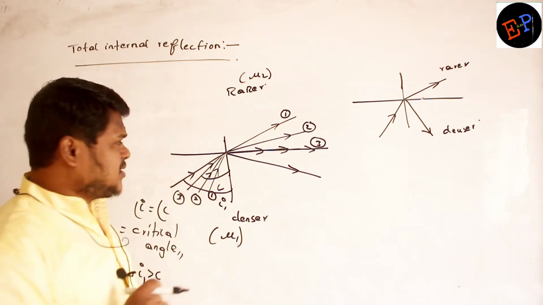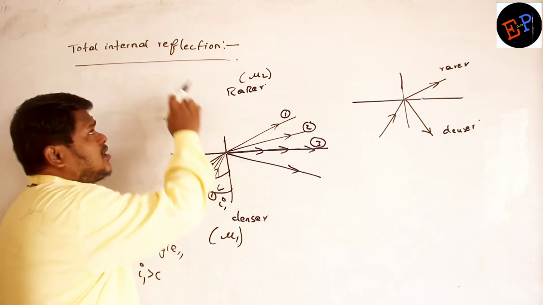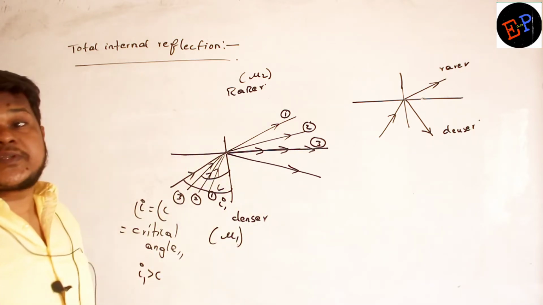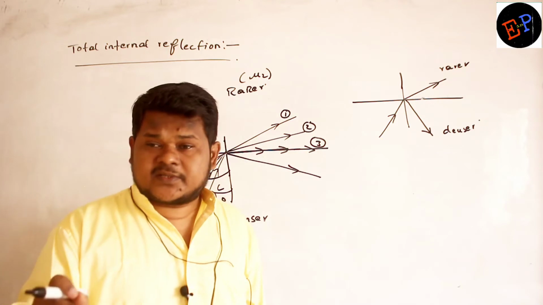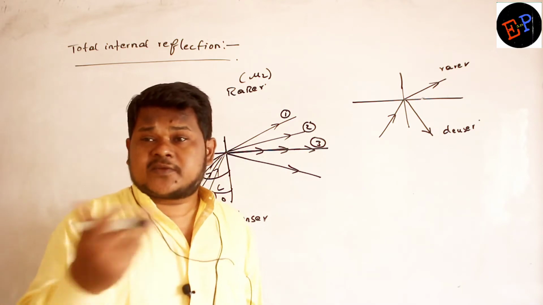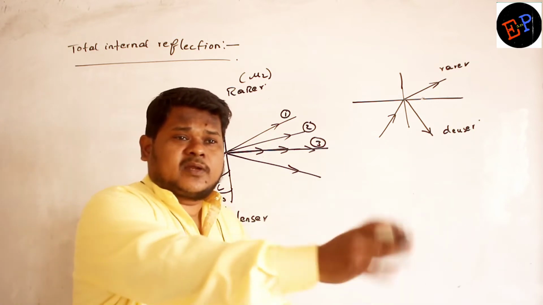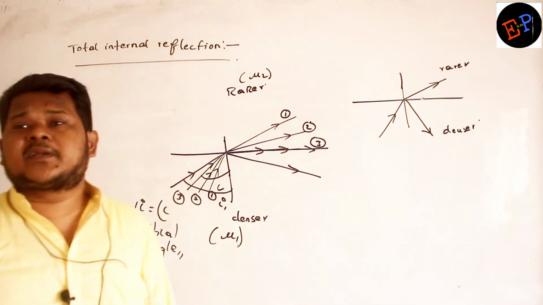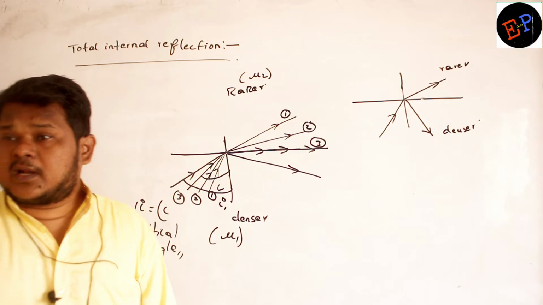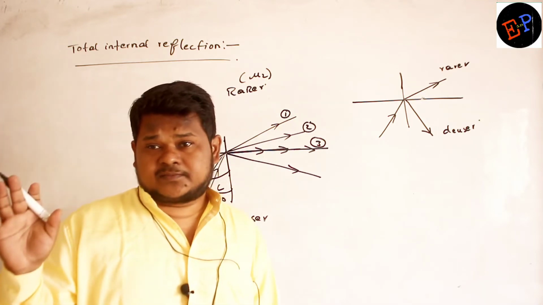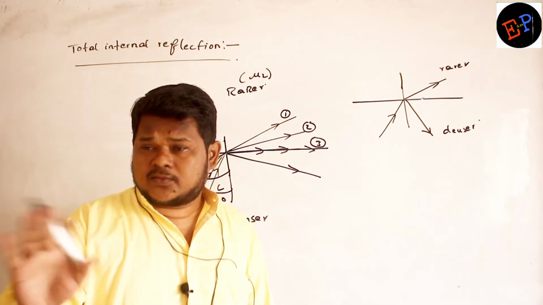That is why the efficiency of total internal reflection is 100%. Its efficiency is how much? 100%. Why is its efficiency 100%? Because 100% of the light will be reflected into the same medium. Okay. Loss of signal is not there.